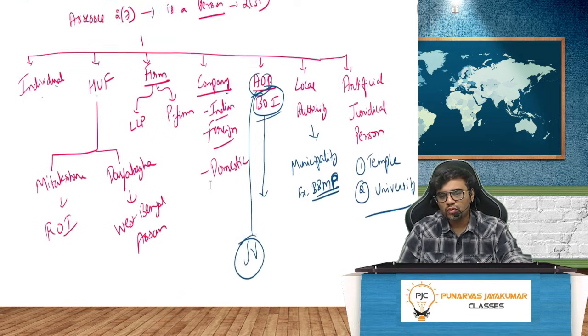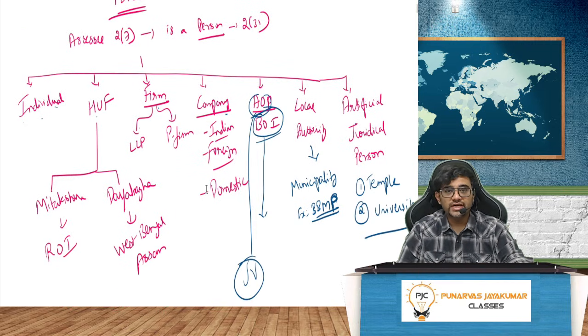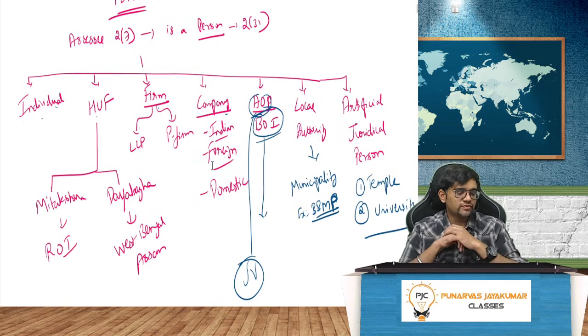Person. Quickly. Who is a person, guys? As you have studied in CA Inter, person means an SSE. SSE is a person. Now, who is an SSE? All these people, guys. Individual. You and I, we are persons. Do we have to pay tax?